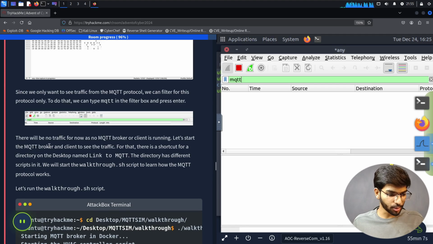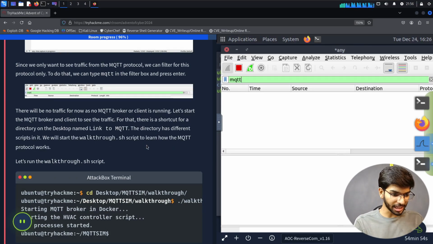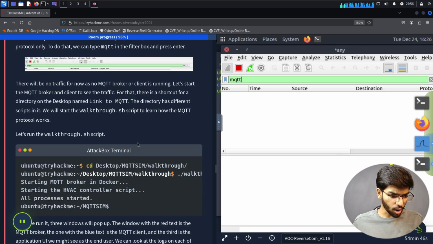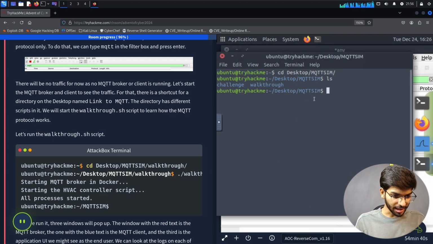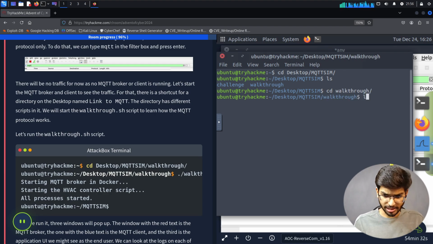Let's start the MQTT broker and client to see the traffic. For that, there is a shortcut for a directory on the desktop named link to MQTT. The directory has different scripts in it. We will start the walkthrough.sh script to learn how the MQTT protocol works. Let's run the walkthrough.sh script. So let's open our terminal and run the command cd. We are already there, but we need to go to the walkthrough folder. Here, let's run the file, which is walkthrough.sh.